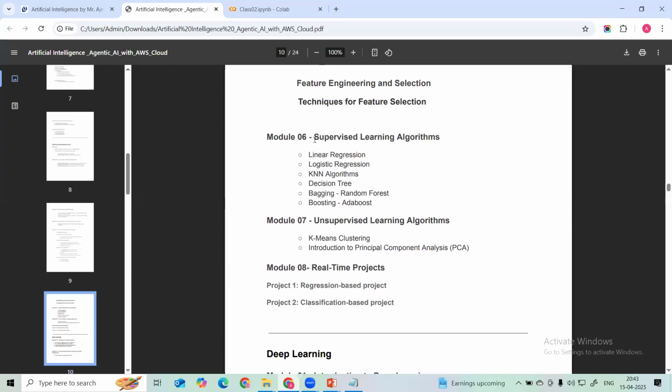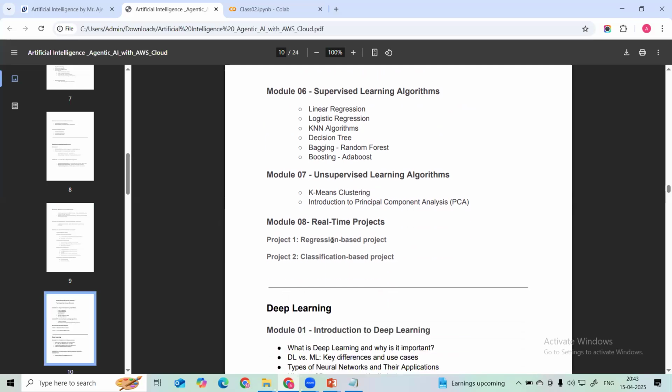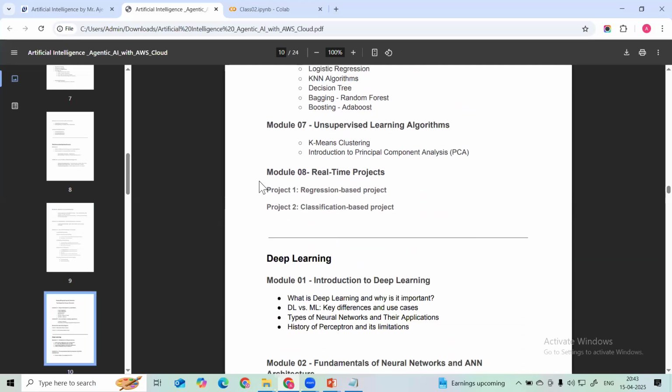Then we are going to see the different algorithms we are going to learn in supervised machine learning and in unsupervised learning. So these are the different algorithms we are going to cover. And then we are going to build a real-time project in machine learning.